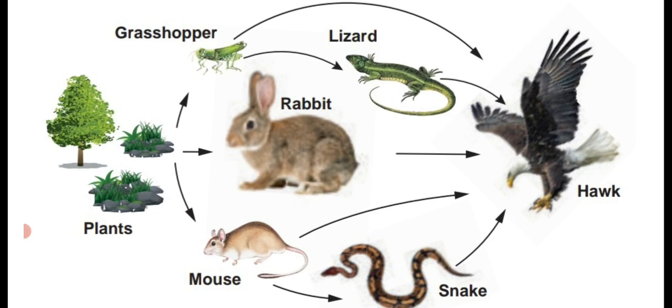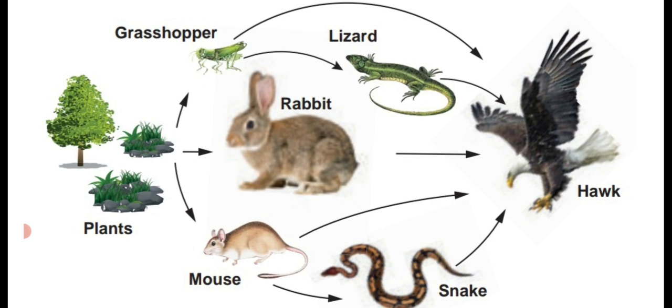So, for example, see the first one, they have given producer plants. If the rabbit is absent, the plant parts are eaten by the mouse. In the absence of the rabbit, the mouse is eaten by the secondary consumer, that is the snake.